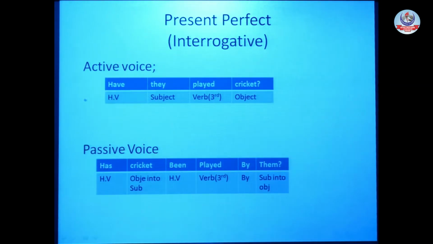After that, we studied present perfect interrogative. For interrogative, we know we always place the helping verb at the start of the sentence.